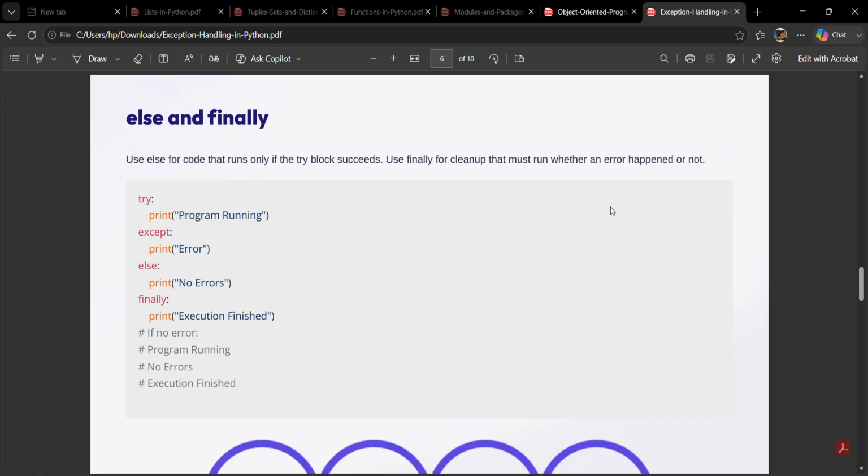The sixth slide is else and finally. Python also provides else and finally blocks. The else block executes only if no exception occurs. The finally block always executes, whether an exception occurs or not. The example is: try, print "Program running", except, print "Error", else, print "No errors", finally, print "Execution finished". So the output is "Program running", "No errors", "Execution finished". The finally block is often used to close files, release resources, or perform cleanup operations.